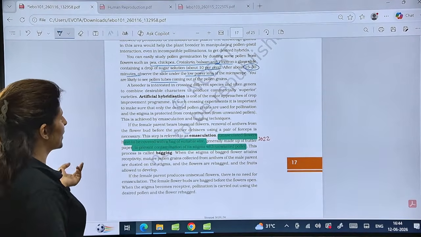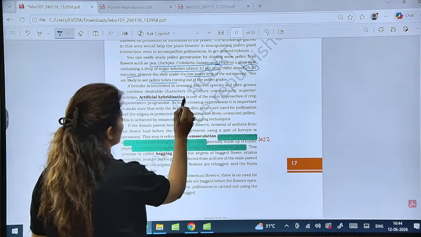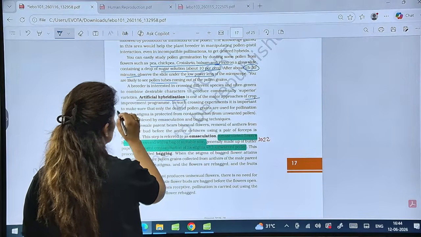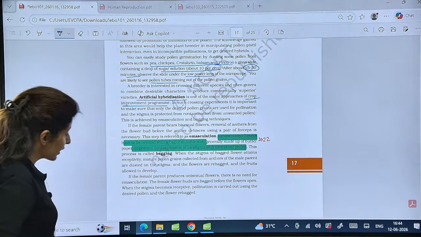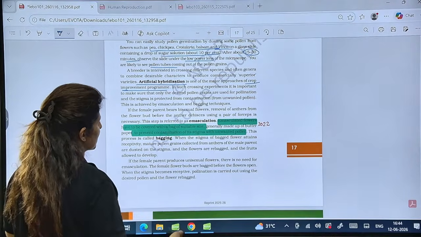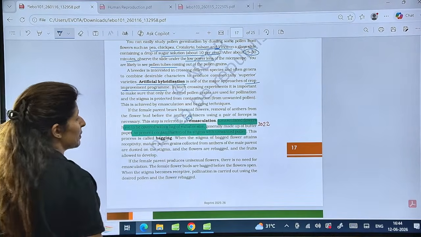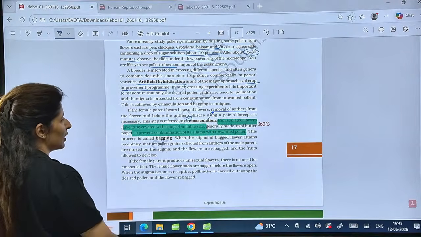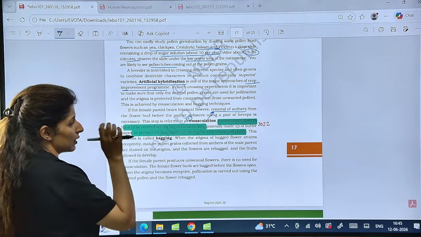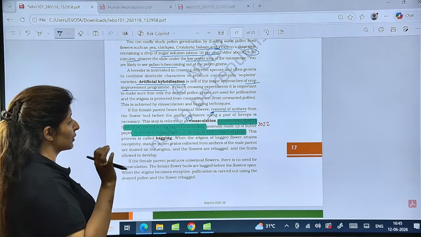Now, the next point is artificial hybridization, a very important step towards crop improvement programs. So what are the steps in artificial hybridization? Number one step is emasculation. Emasculation is removal of anther, but this is done only in case of bisexual flowers. Is that clear?